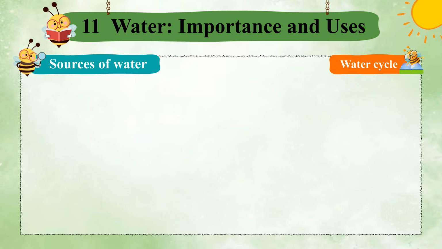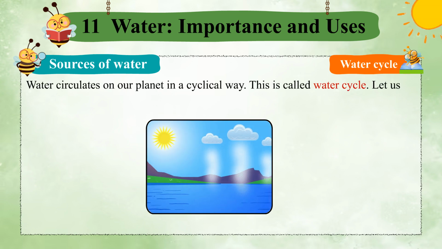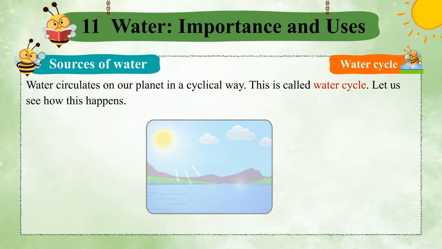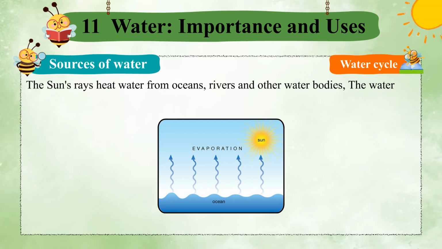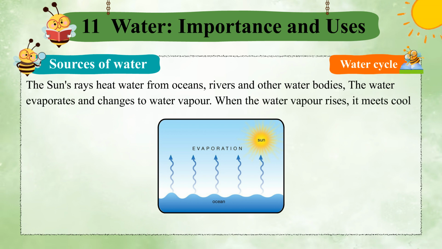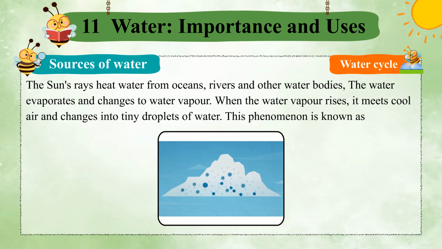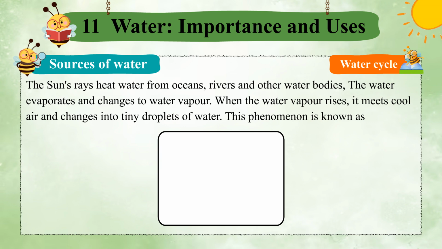Water cycle. Water circulates on our planet in a cyclical way. This is called water cycle. Let us see how this happens. The sun's rays heat water from oceans, rivers and other water bodies. The water evaporates and changes to water vapor. When the water vapor rises, it meets cool air and changes into tiny droplets of water.